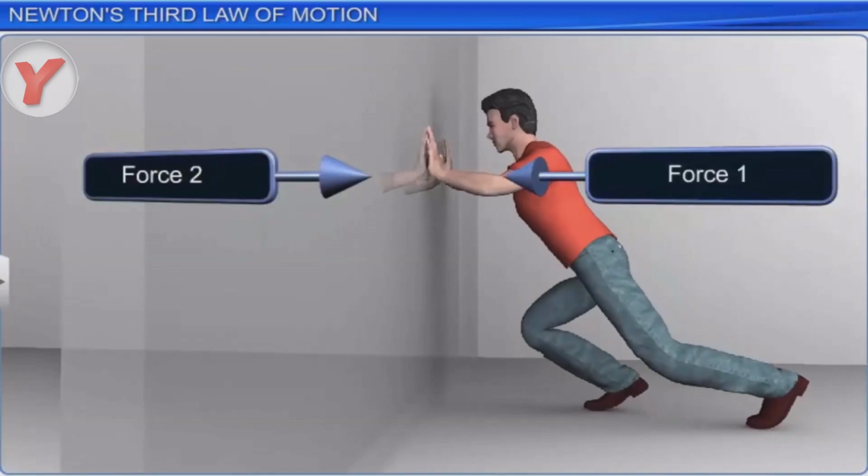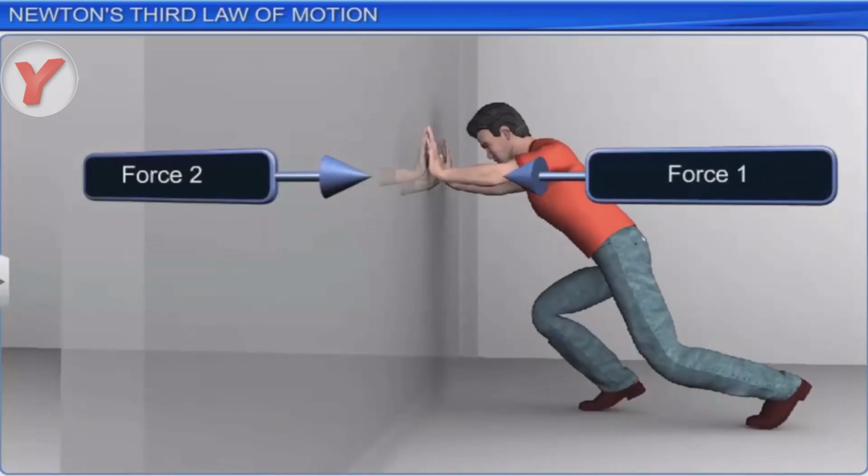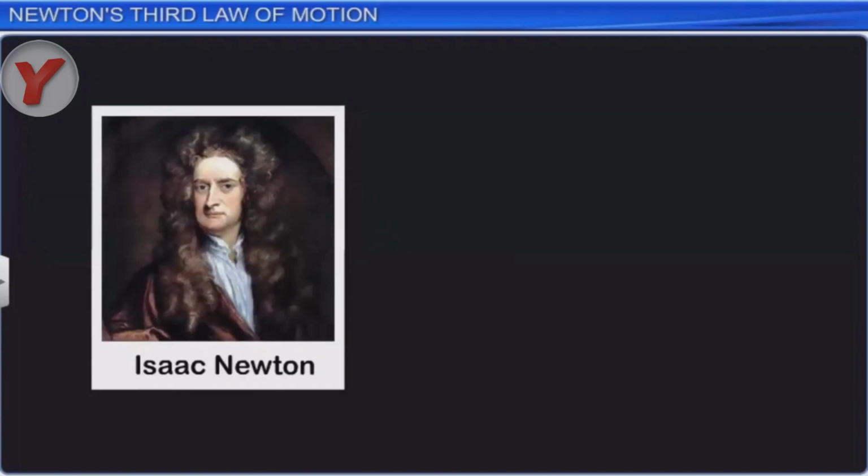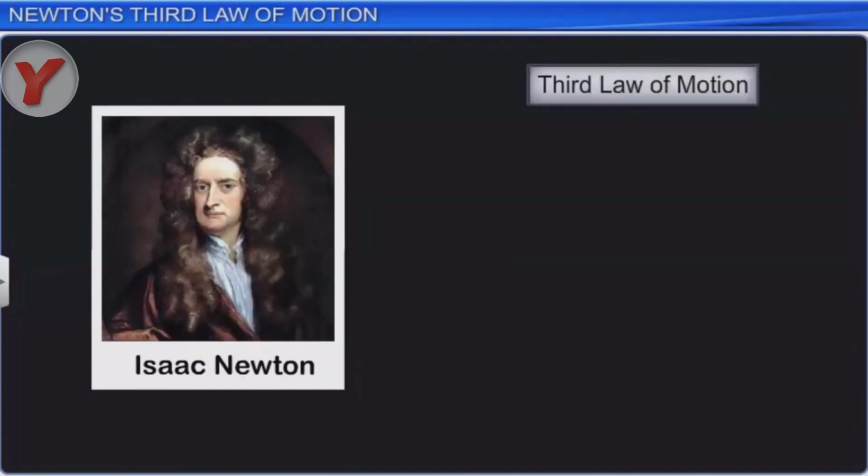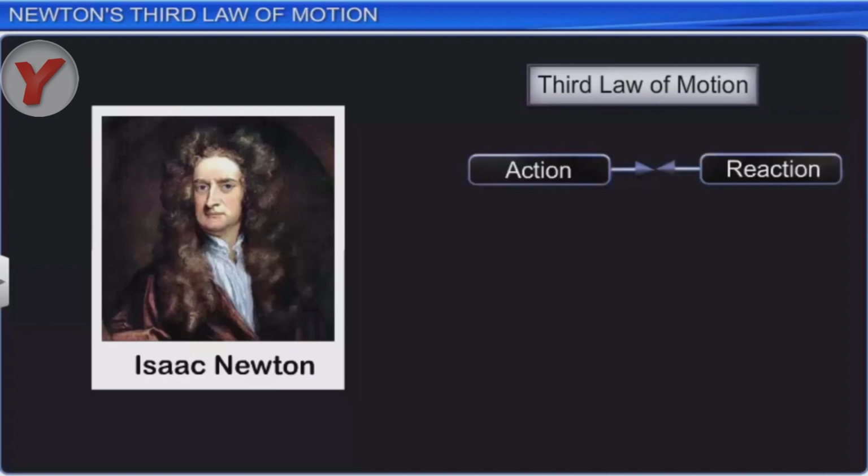From these two examples, we can conclude that forces always occur in pairs and always act on two different bodies. Newton put forth these facts in the form of third law of motion. Newton's third law of motion states that to every action there is always an equal and opposite reaction.